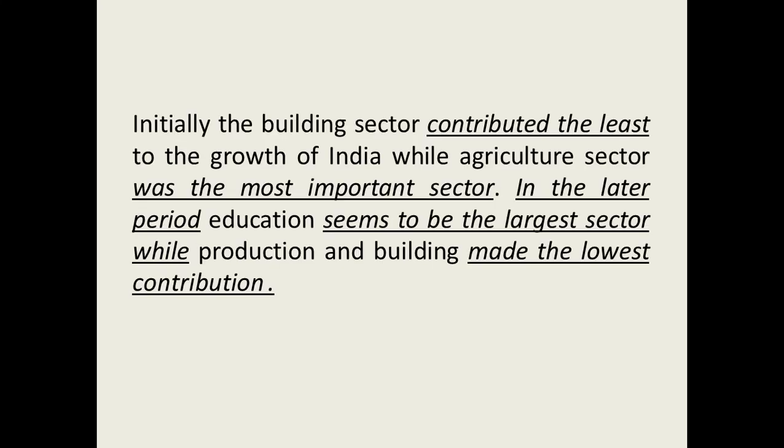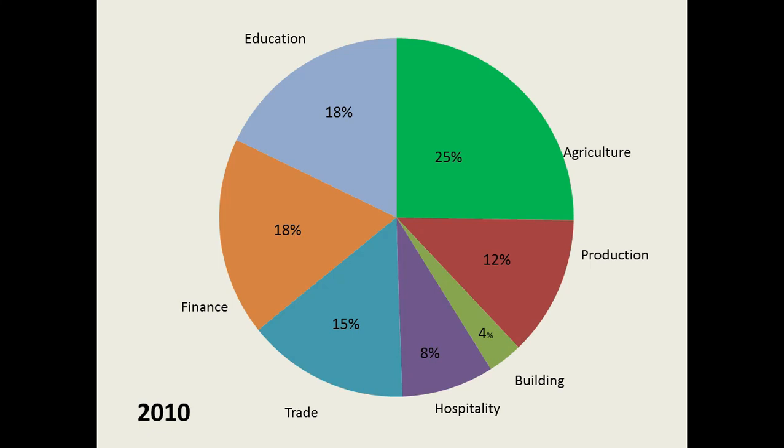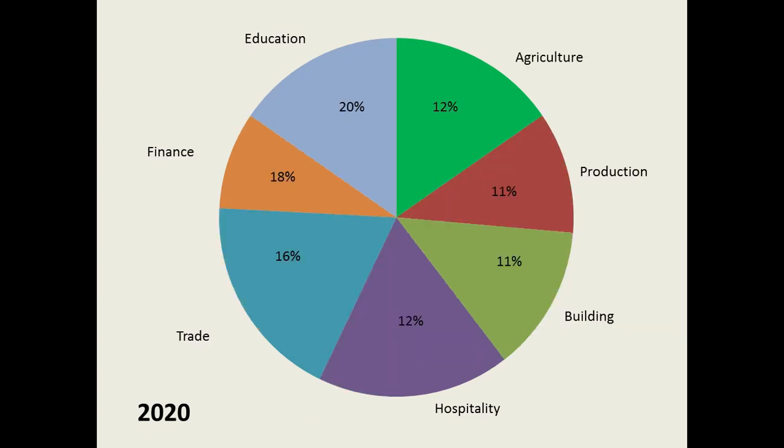See here, the first paragraph is the opening lines that we already saw. Now we are going to write the summary. How are we going to write? Initially we are going to write about the first pie chart. Initially the building sector contributed the least to the growth of India, while the agriculture sector was the most important sector. So what we did was we just read our first pie chart. We saw which was the sector who played a significant role and which was the sector which did not play an important role, and we just wrote about it here.